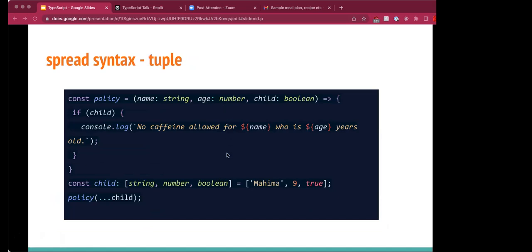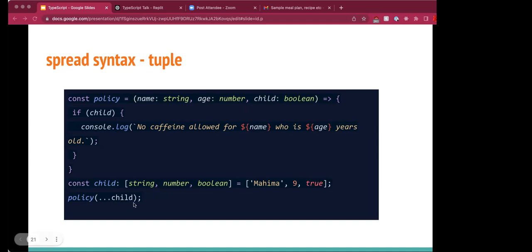So we'll see a usage of spread syntax. So tuple helps in the function call for spread syntax. So here we see a policy and we have the parameters of name and age, and child is Boolean, and we're basically printing this with this.